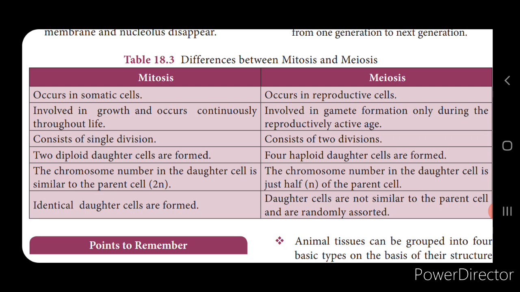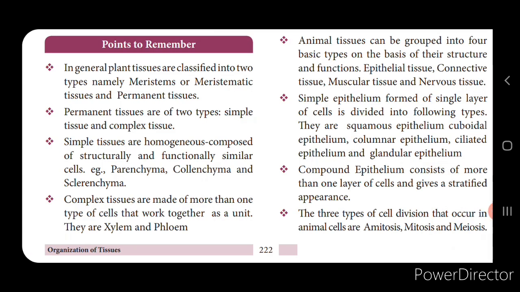So this difference between mitosis and meiosis is a very important question. Now try to write this in your classwork. Now with this we come to the end of the lesson, children. Here we saw the plant tissues and animal tissues. The plant tissues are classified into meristematic tissues and permanent tissues, and in the animal tissues we saw the epithelial tissues, connective tissues, muscular tissues, nervous tissues, etc., isn't it? And in cell division we saw amitosis, mitosis and meiosis. Now with this this chapter ends.